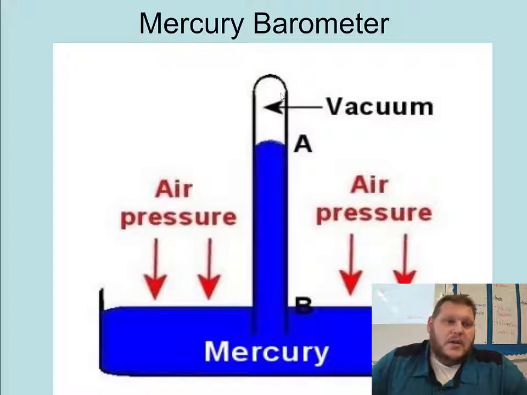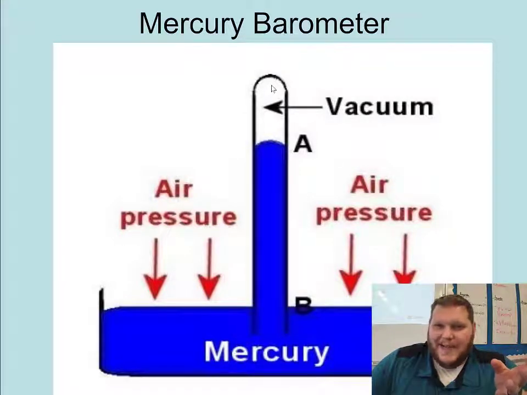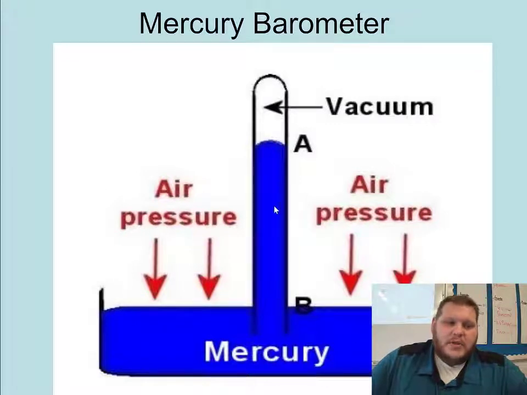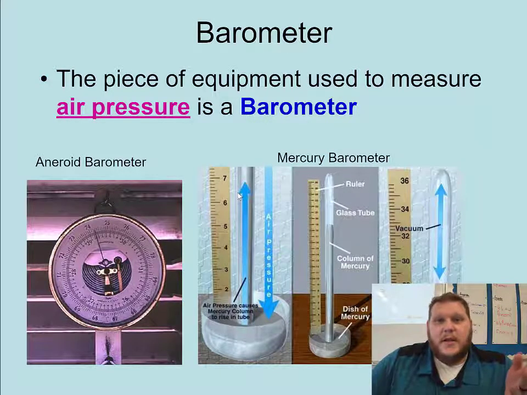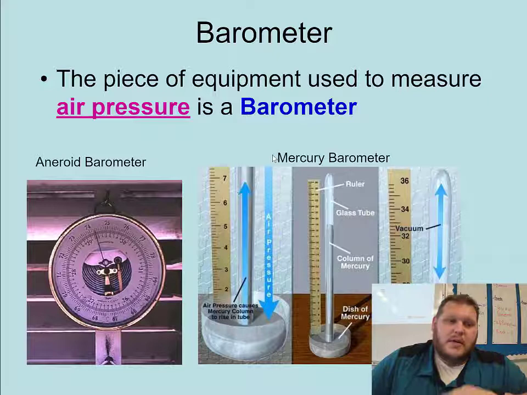So it's free to move up and down without having to worry about any extra pressure added to it. So any atmospheric pressure that's pushing down on the mercury pushes the mercury up the tube, and they literally measure it in inches of how far up that tube it's gone. So inches of mercury is where that unit comes from.